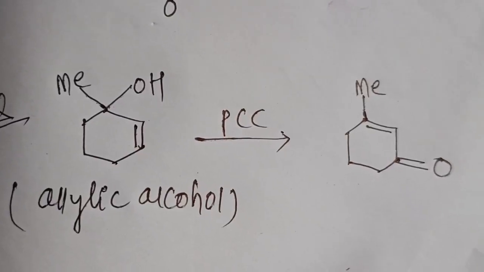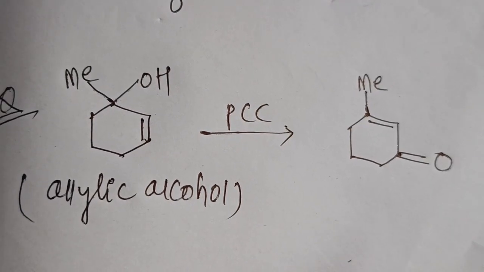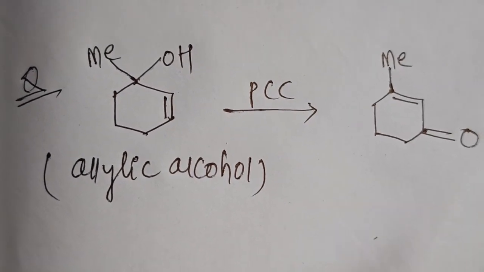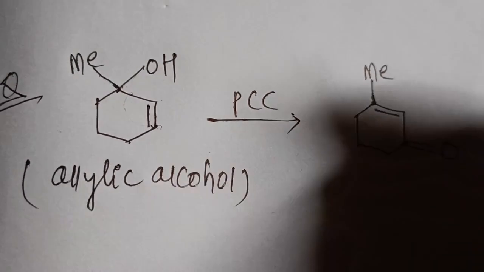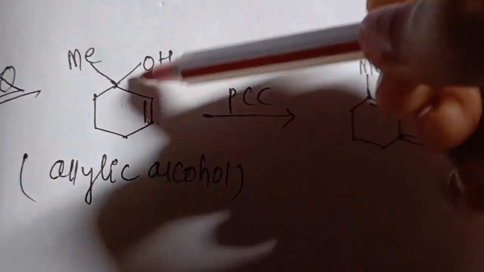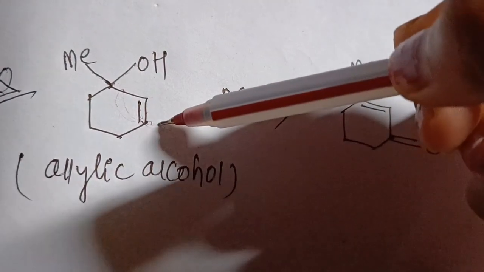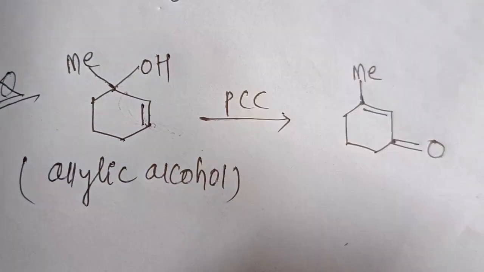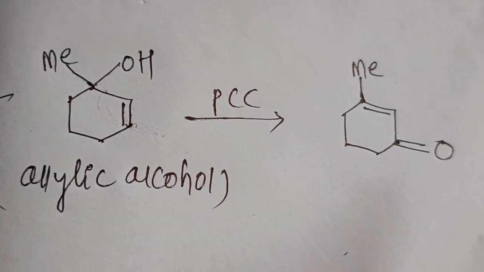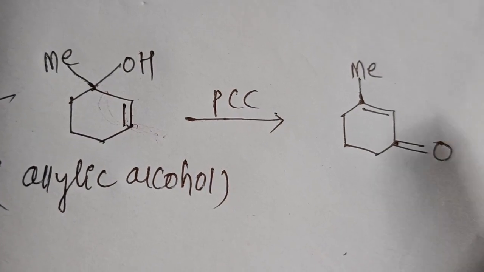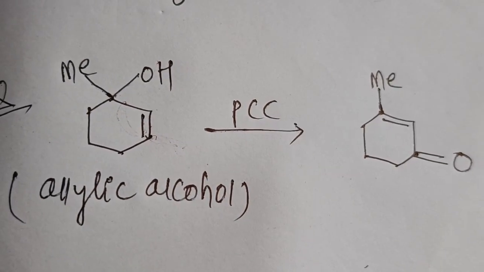We can use a simple trick for question solving in the examination. Move this double bond to where the OH group is present, and the OH group attaches here. Then on further oxidation, it converts into a C=O ketone. So you can apply this trick.